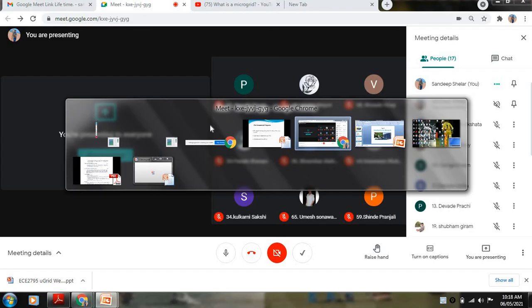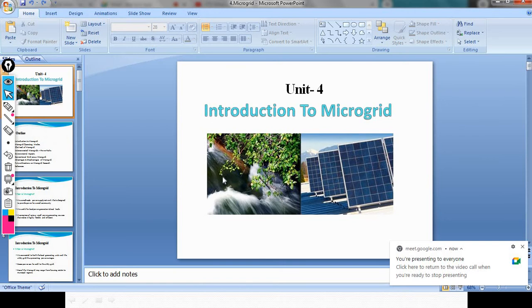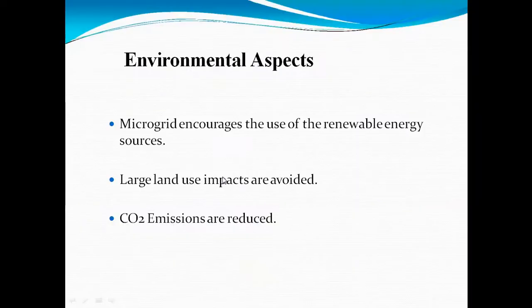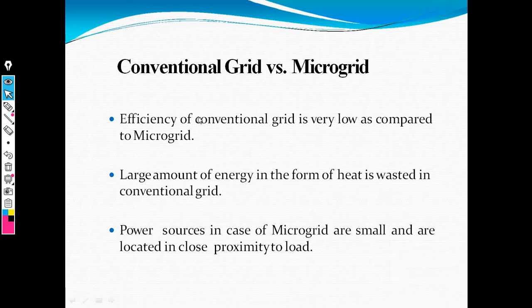Next is the difference between the conventional grid and the microgrid. The efficiency of the conventional grid is very low compared to the microgrid. The second point is that a large amount of energy is wasted in the form of heat in the conventional grid.